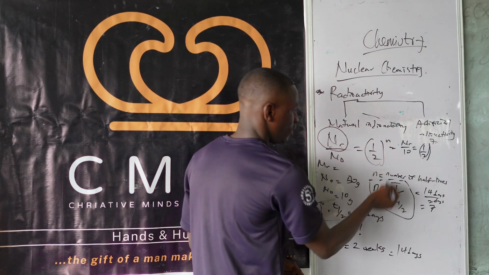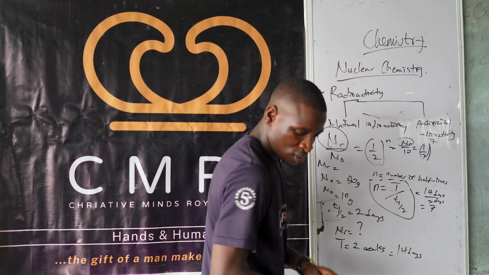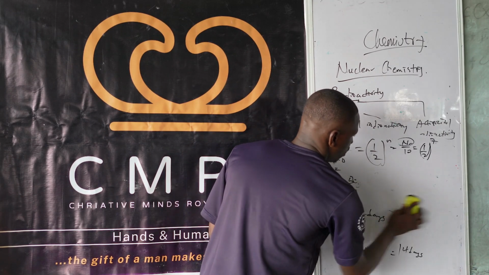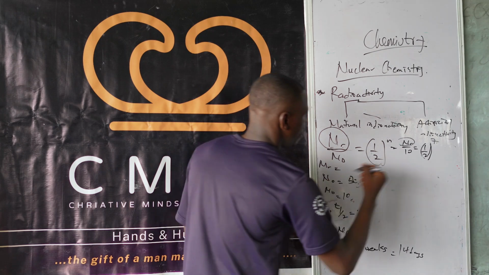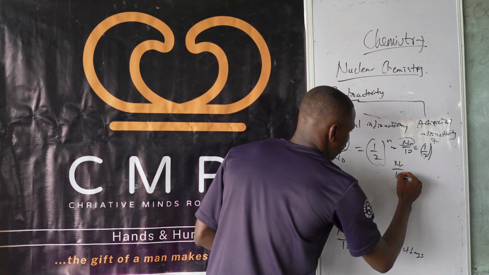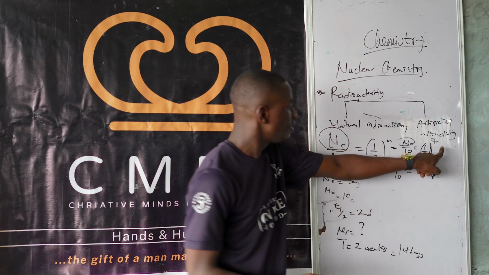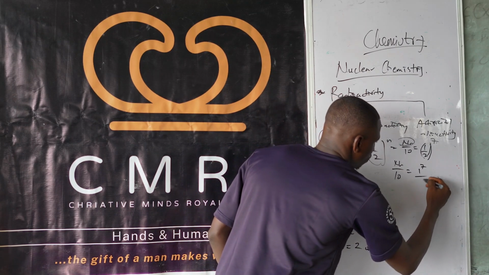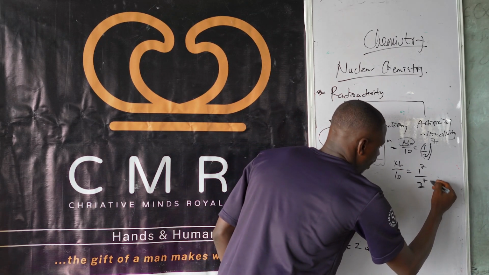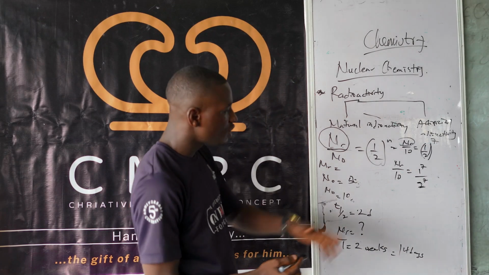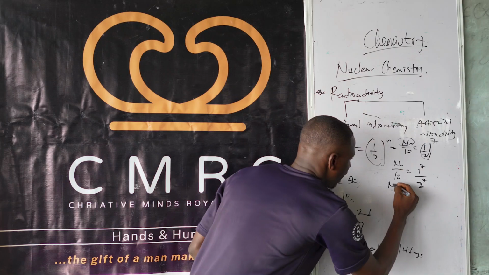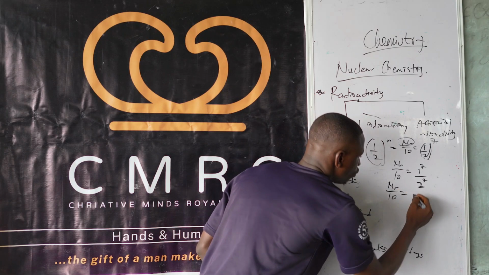So that means you can continue. It is NR you want to get. So that means NR over 10 equals, you can express this in indices. It means what? 1 raised to power 7 over 2 raised to power 7. You know when you have something in a bracket and then it's raised to a power, that power will affect everything. So this one, NR over 10 is equals to 1 raised to power 7 over 2 raised to power 7.